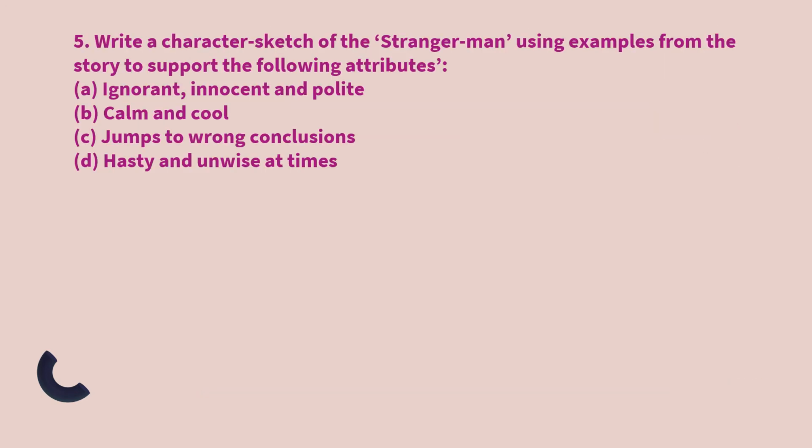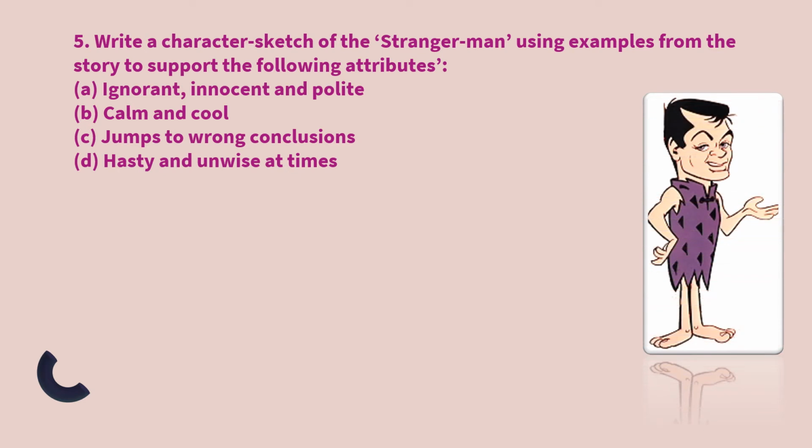Write a character sketch of the stranger man using examples from the story to support the following attributes. Ignorant, innocent, polite, calm and cool, jumps to the wrong conclusions, hasty and unwise at times. So you can see that the character sketch is a brief description of a person's qualities. So this was the stranger man, he was a Tevara. You have to incorporate these points given to you, these attributes, into your character sketch.